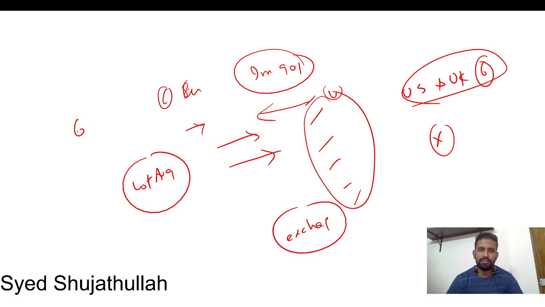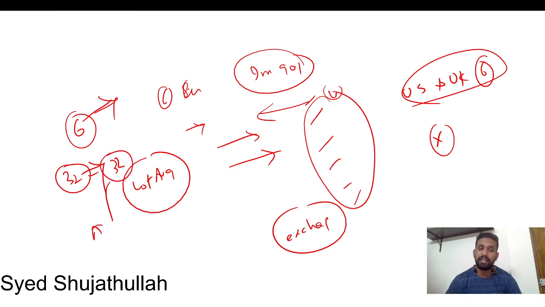We do this with six countries, and we also do the same thing with 32 countries. In some commodities we do it with only six countries, and in some commodities the exchange rate will be done with 32 countries. We take the weighted average exchange rate and fix our exchange rate. This is called the nominal effective exchange rate. Now we have the real effective exchange rate.